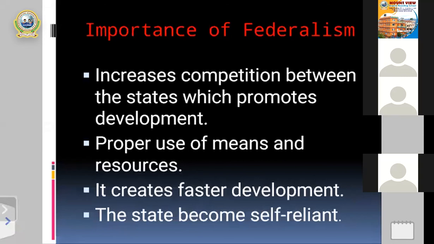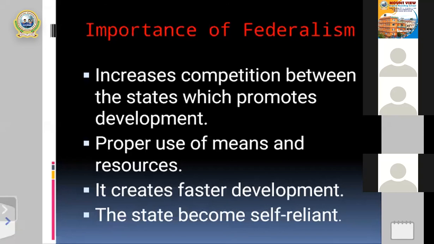And after that, my dear students, proper use of means and resources. Just as I told you, in the previous class we discussed in detail the use of means and resources, the 3 types of means and resources. Why? Because to launch different development projects, proper use of means and resources is one of the importances. Without using means and resources, how is it possible to launch development projects? So the second importance is the use of means and resources in a proper way.